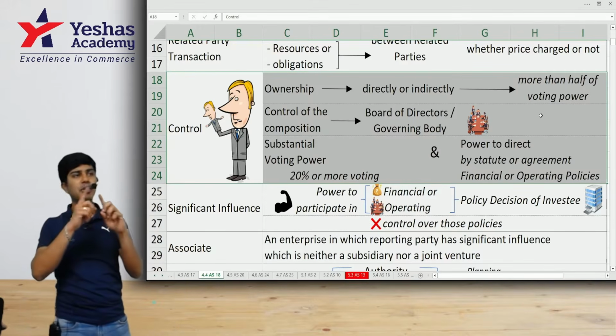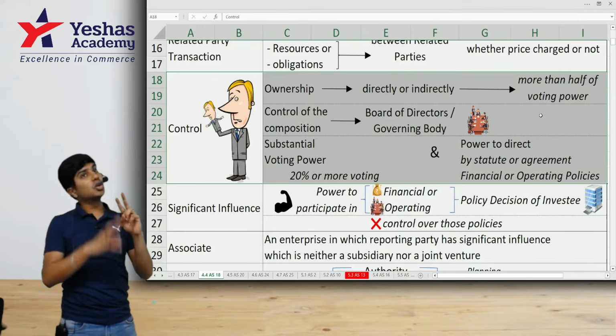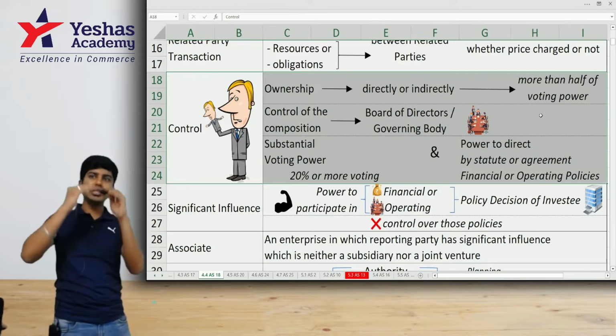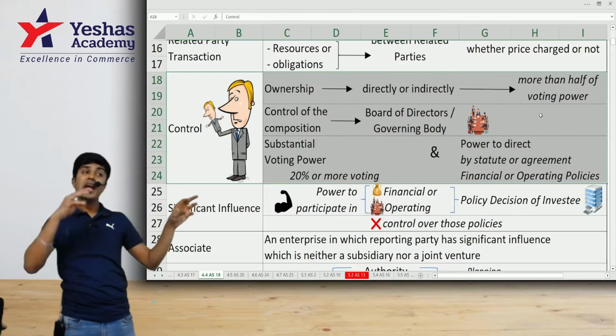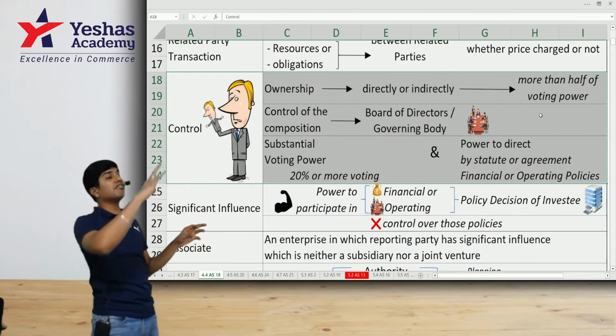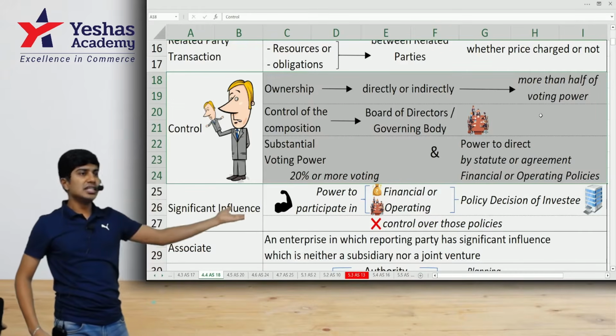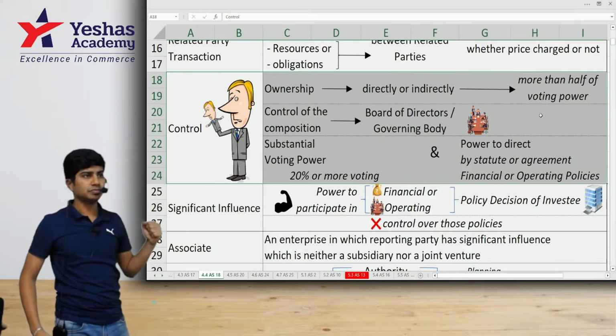Number one, more than 50% voting rights. Number two, controlling the composition of the board. Number three, I have 20% or more shares in that company, and by way of agreement, I have control over their operating and financial decisions. Then again, it's my subsidiary and I have control.